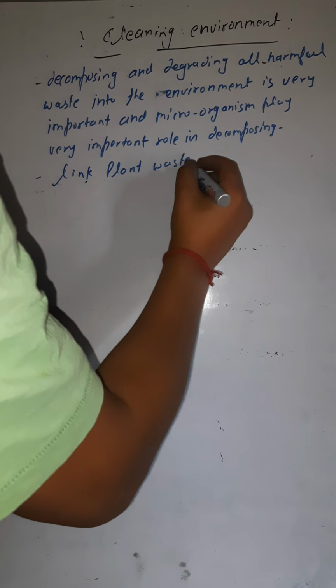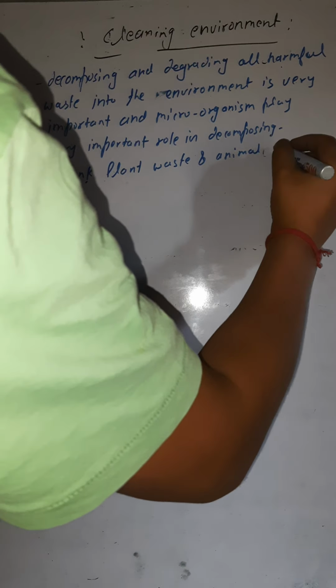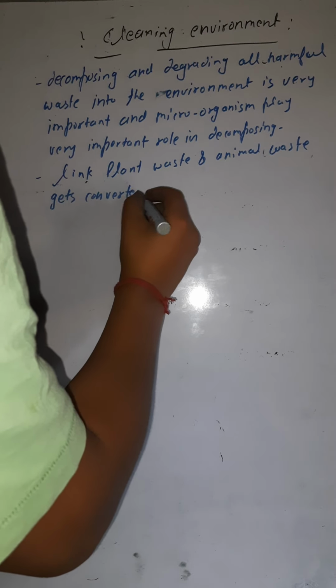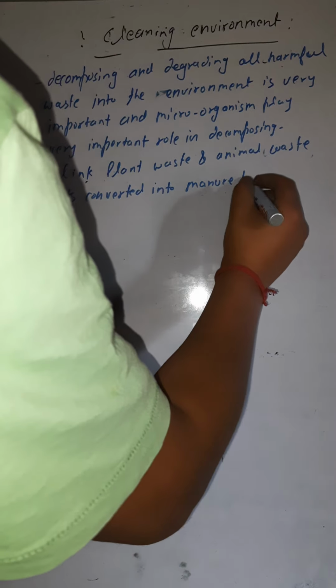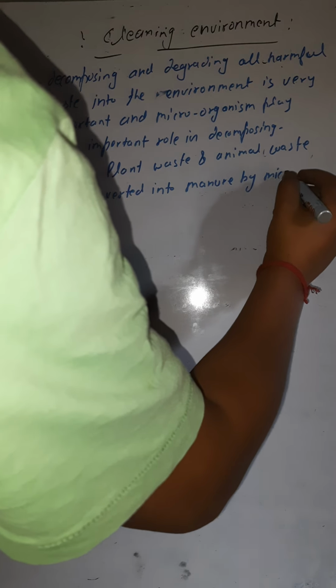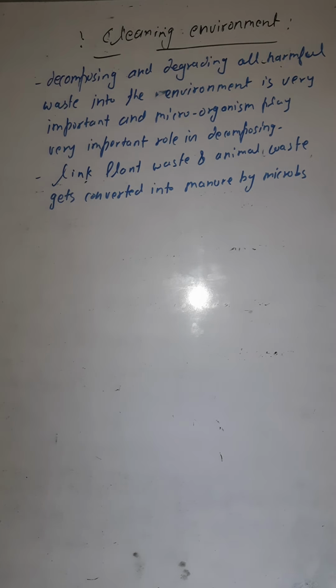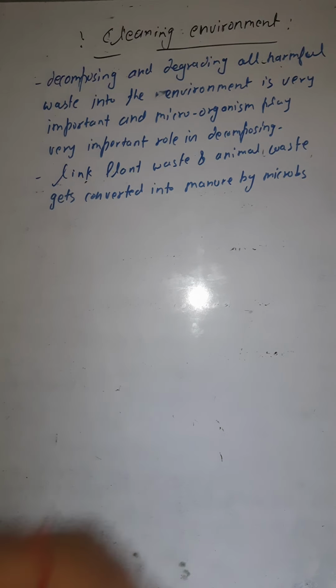Plant waste and animal waste get converted into manure by microbes. Okay, are you getting this? So these are being converted into manure by microbes. Similarly, we have many dead organisms, and they are also decomposed by the microorganisms. Okay, so this is all for today.